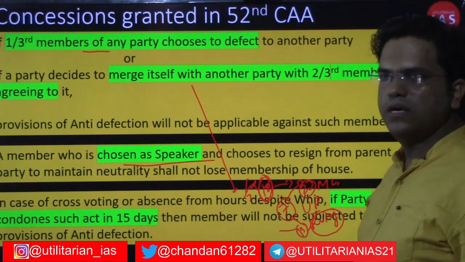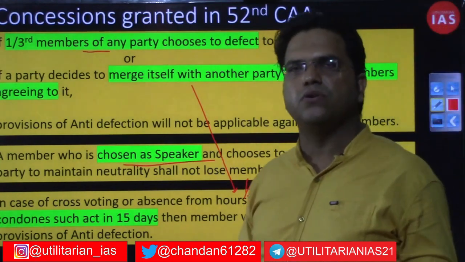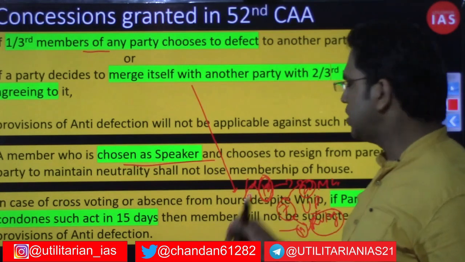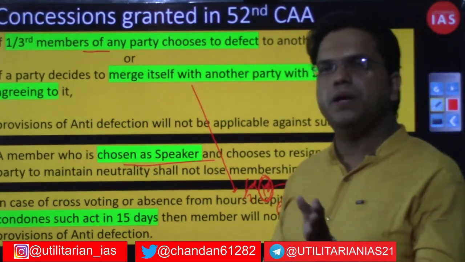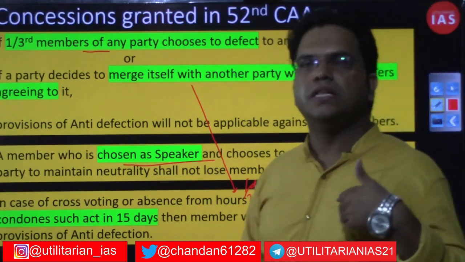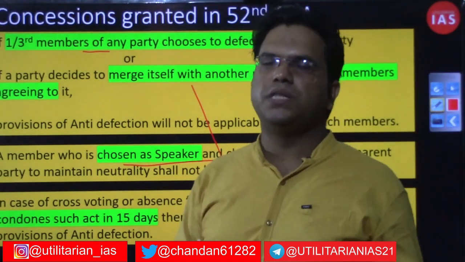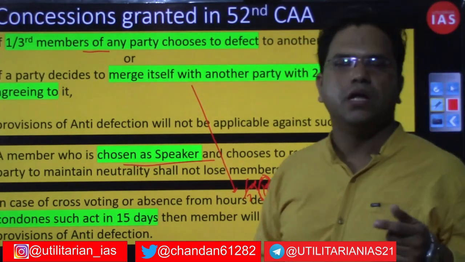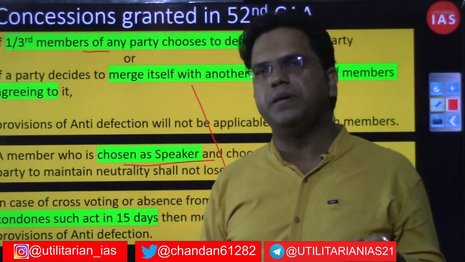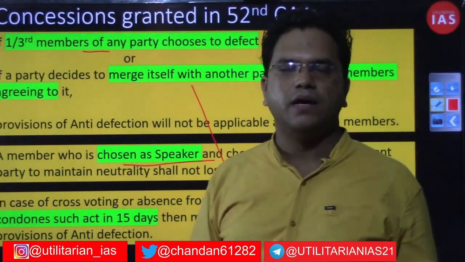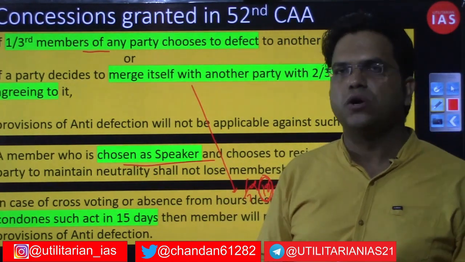Ideally what was expected is that if 1/3 or a significant number of people are defecting, then there is some problem with the party ideology or the party's policy. If the party leadership is not following the public interest, and 1/3 of people agree, then their choice should be respected.